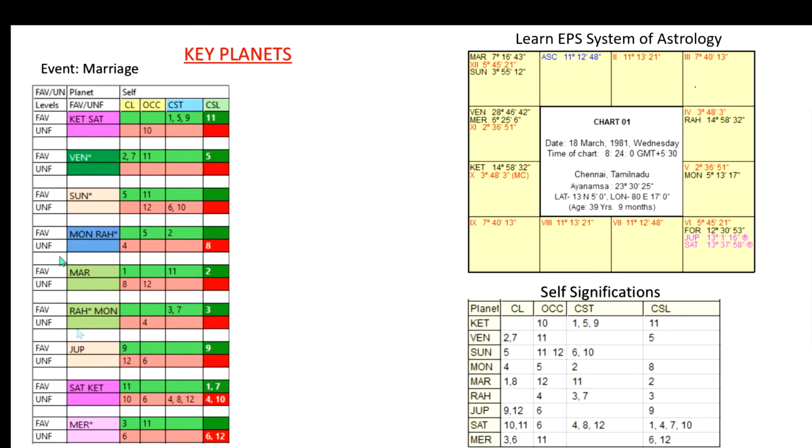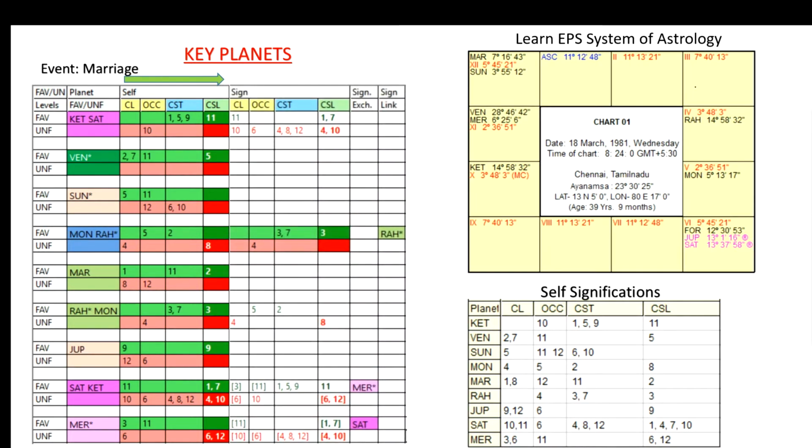Whenever you are talking about Saturn, Ketu is also considered in the self-significations in the analysis. Similarly, when Rahu is occupying the sign of the Moon, Rahu is also considered when we take the Moon. So when we are studying each planet's left to right strength, we have to take the second planet, that is the node planet's signification, into the analysis.